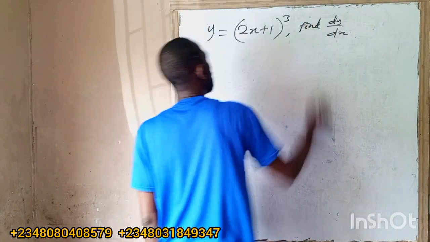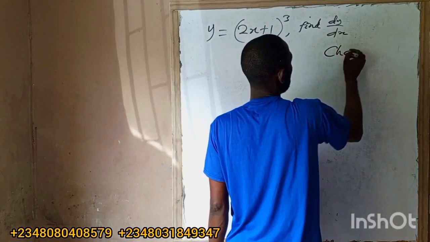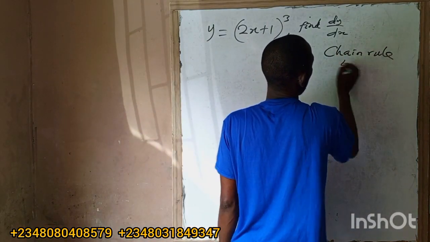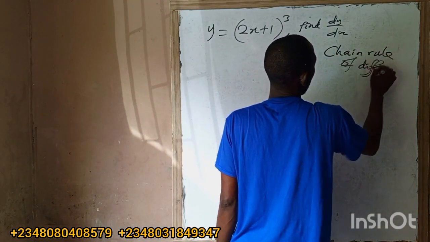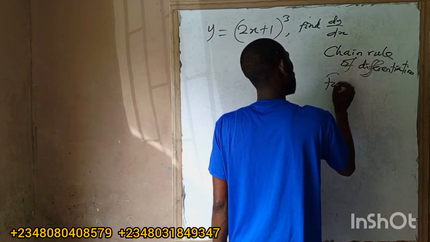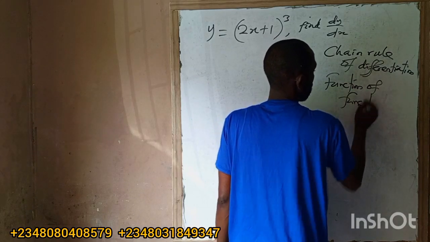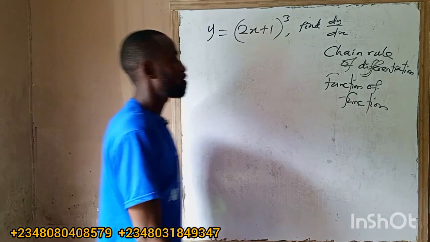This one is what we call the chain rule of differentiation, also called function of function.